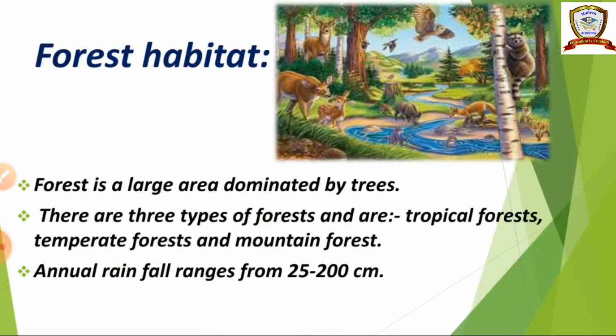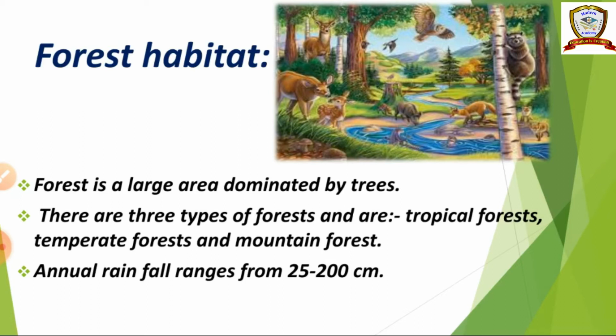Next, forest habitat. Forest is a large area dominated by trees. There are three types of forest: tropical forest, temperate forest and mountain forest. Annual rainfall ranges from 25 to 200 centimeters. Habitat means the place where animals and plants live and reproduce.